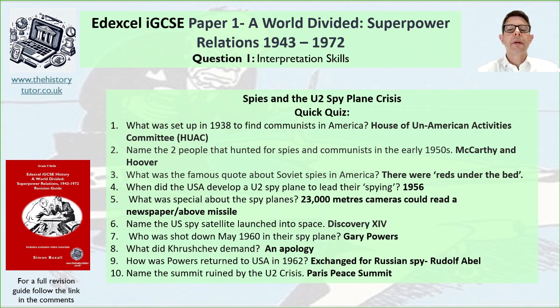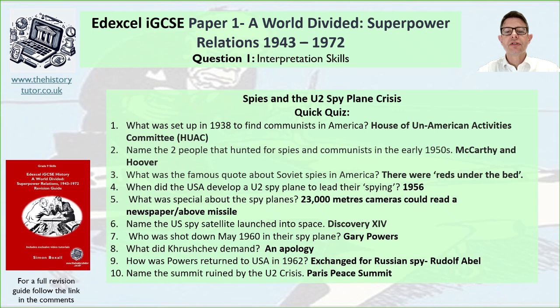Question number 5, what was special about the spy planes? Well, firstly, they could fly really high in the sky, well above the guns that the Soviets could use to shoot them down, initially anyway. And they had cameras that at 23,000 meters could produce pictures, could read a newspaper, and this of course meant they could spy easily on the Russians. Question number 6, name the US spy satellite launched in space. So that is Discovery 14, could spy from space, so another level of spying there.